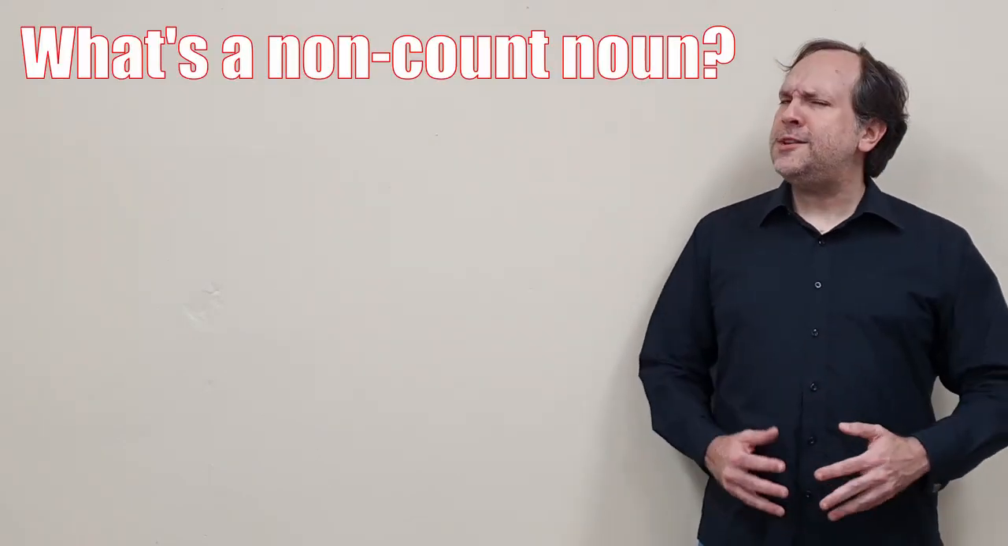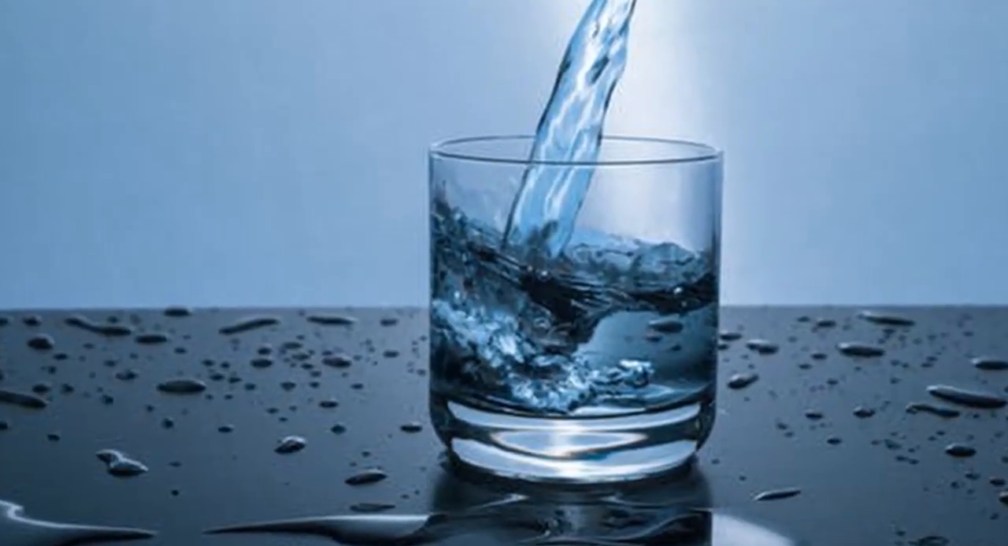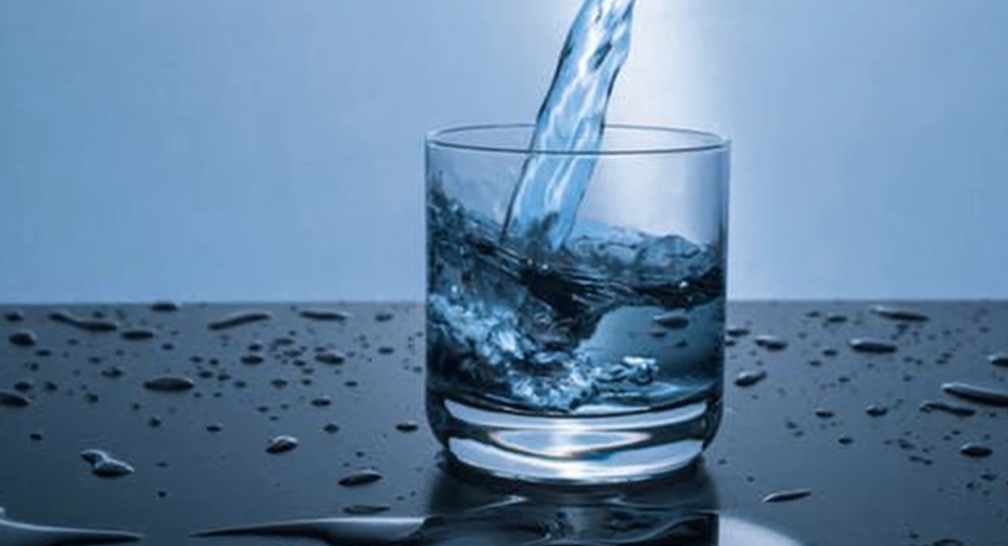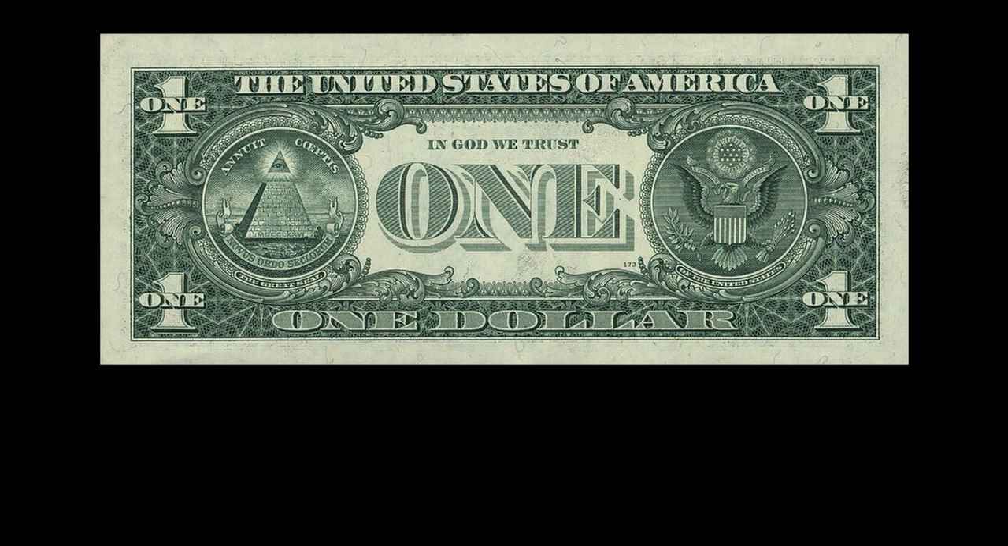Okay, what's a non-count noun? This is actually an interesting idea in English. This means a thing that can't be easily counted because it exists in a lump or in a mass or in a way that it doesn't have distinct parts or parts that can be easily counted. So an example of that would be water. If you see water, it's hard to count it. You would just say there's some water there. And another example would be money.